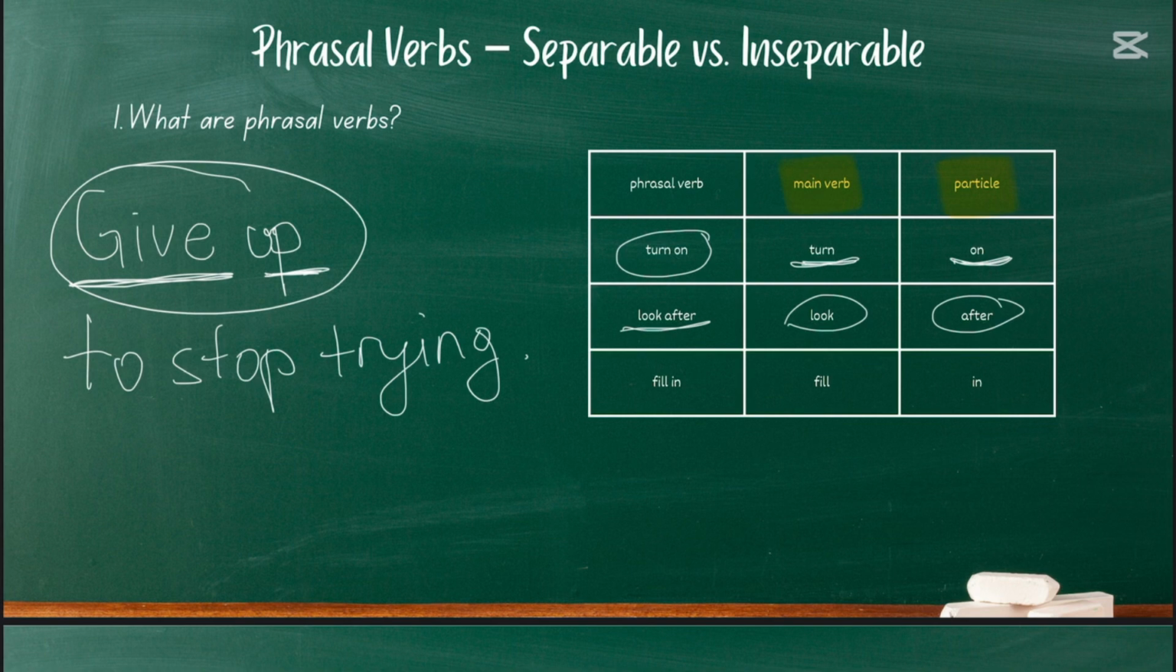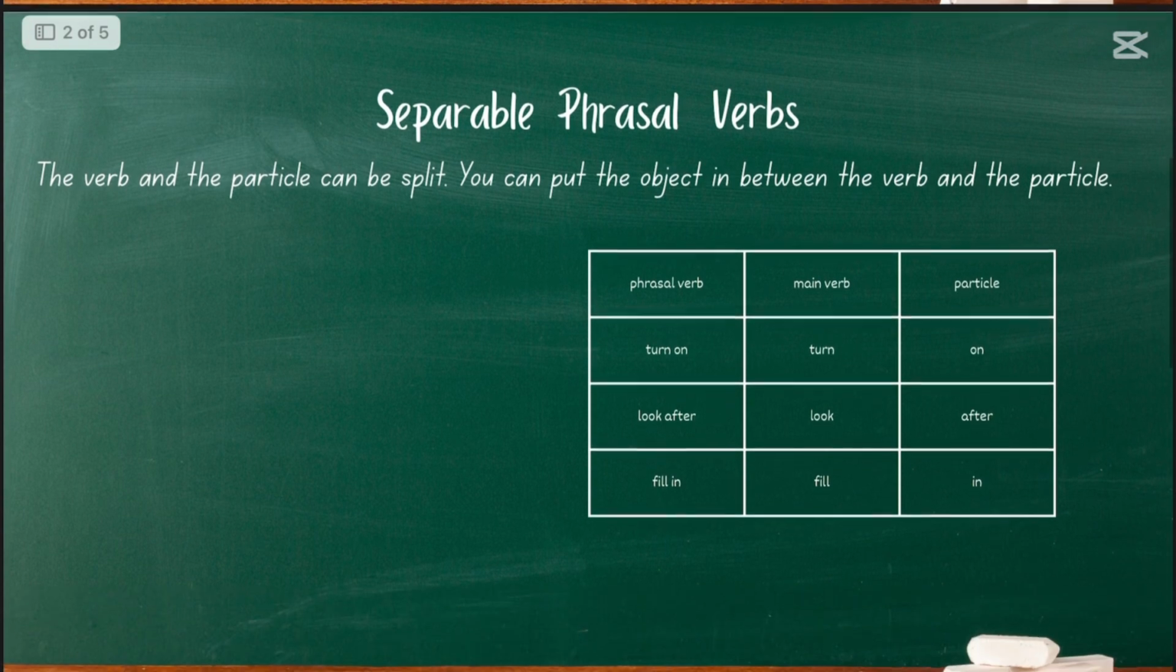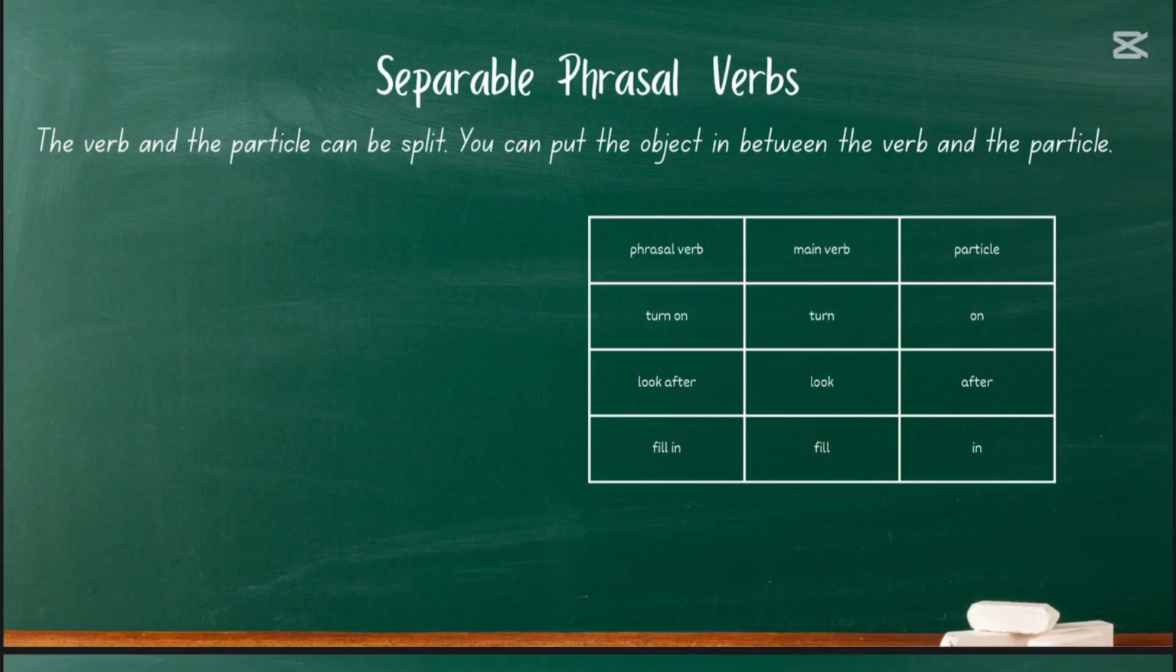I hope we're clear on phrasal verbs. If I missed something or I went too fast through it, let me know in the comments any questions. Let's go to separable phrasal verbs. Some phrasal verbs are separable. This means that the verb and the particle can be split. The main verb and the particle can be split. It means something can come between them.